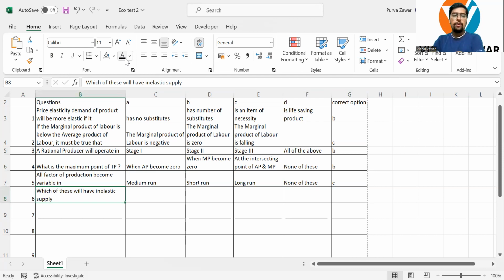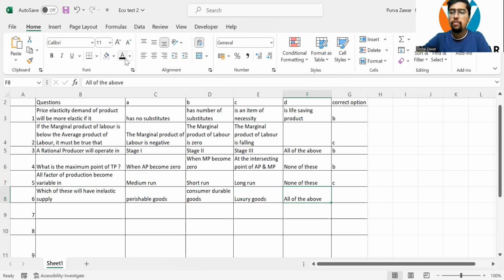Next question. Which of this will have inelastic supply? Perishable goods, consumer durables, luxury goods, or all of the above? Which of this will have inelastic supply? Please think. Yes, I hope you got the answer to it. It's option B, perishable goods.